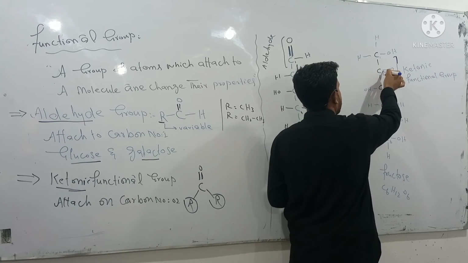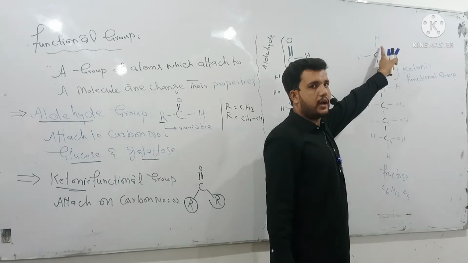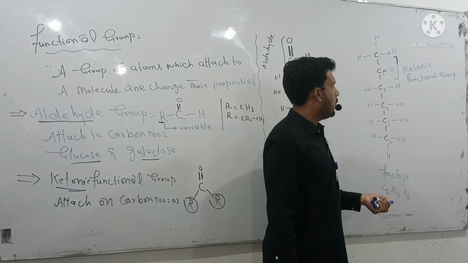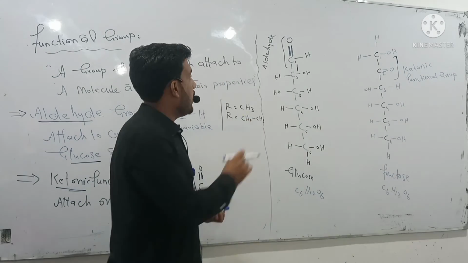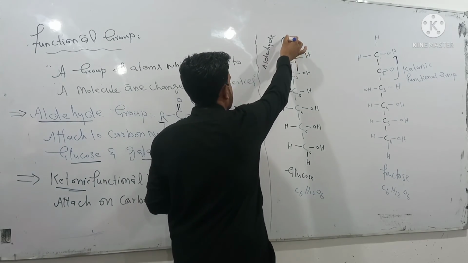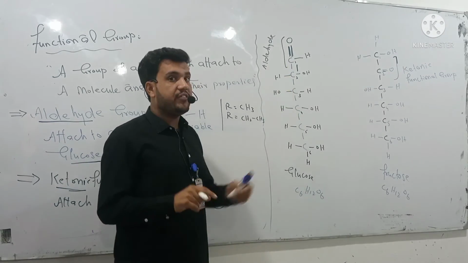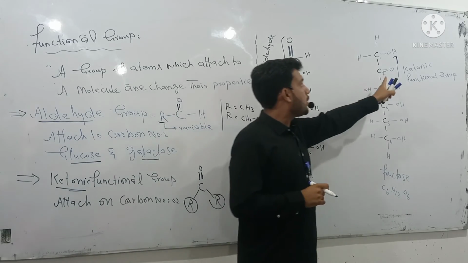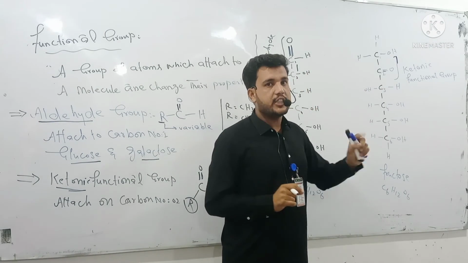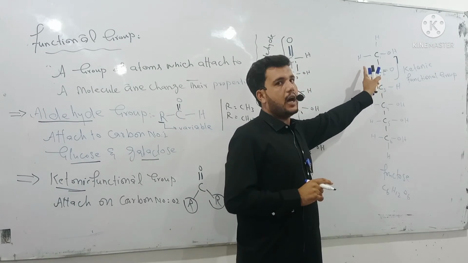But if we consider fructose, which is the structural isomer of glucose, this has a ketonic group in which the carbon is attached by a double bond to oxygen, and two R groups, one on the upper side and the second on the lower side. The next term which is necessary to remember: the aldehyde group is always attached on carbon number 1 because it satisfies its valency at that position, but the ketonic group is always attached on carbon number 2 because it satisfies its valency on carbon number 2.